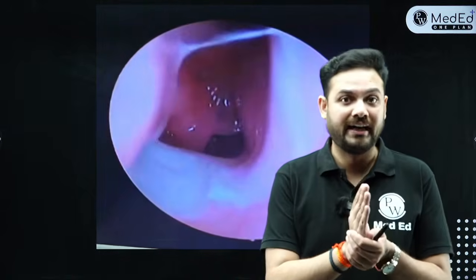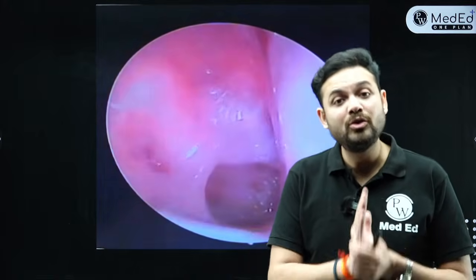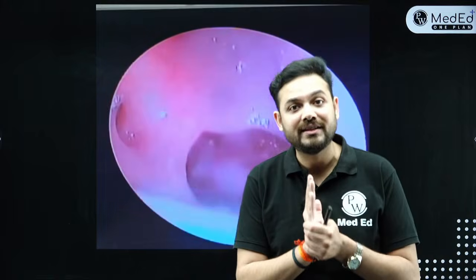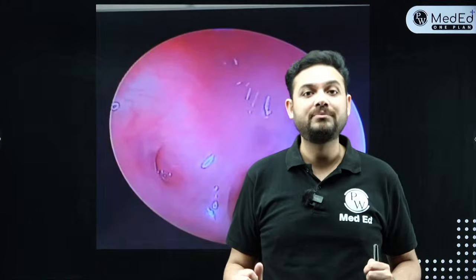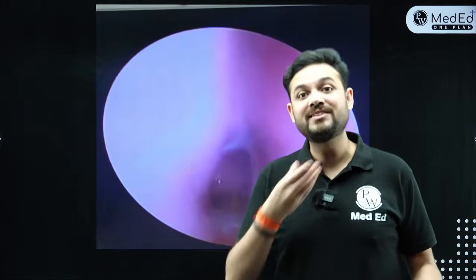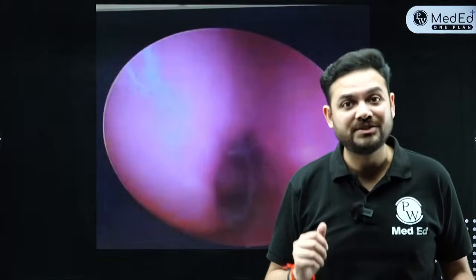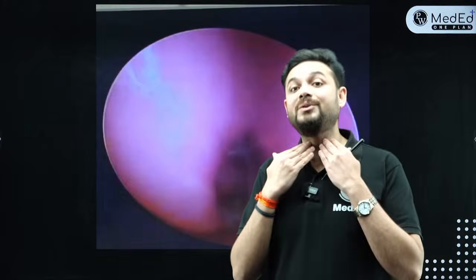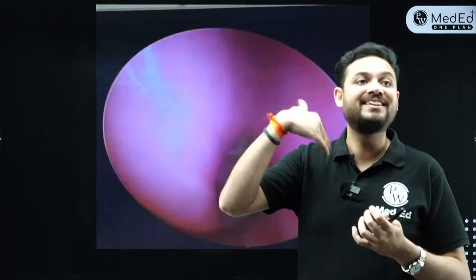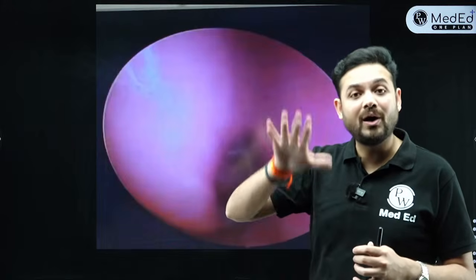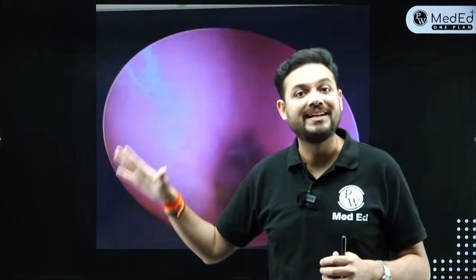Now remember one thing. When children are born, newborns are obligate nasal breathers. Newborns cannot open their mouth and breathe. And why is that? The reason is because their larynx is very high, at the level of C2, C3. So if the larynx is that high and they open their mouth, the larynx gets shut. That's why all newborns are obligate nasal breathers. They only know how to breathe through the nose.